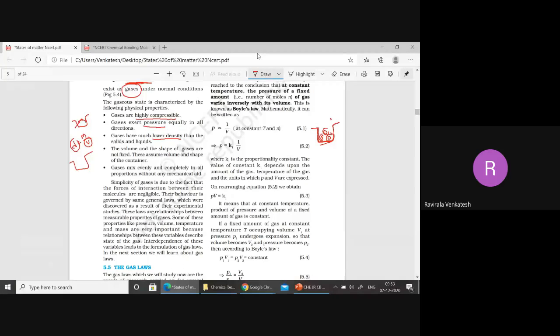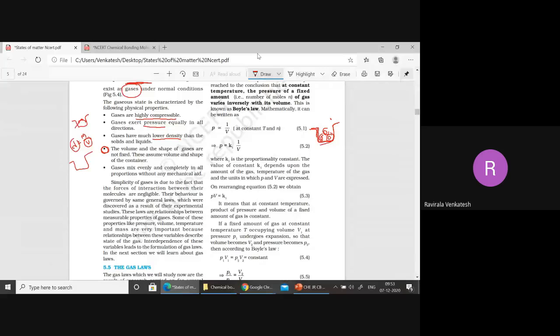The volume and shape of the gases are not fixed here. So these assume the volume and shape of the container. So if I want the volume of the oxygen, I have to take the volume of the container only. This is a very important point. So the volume and shape of the container can be taken as the volume and shape of the gas.